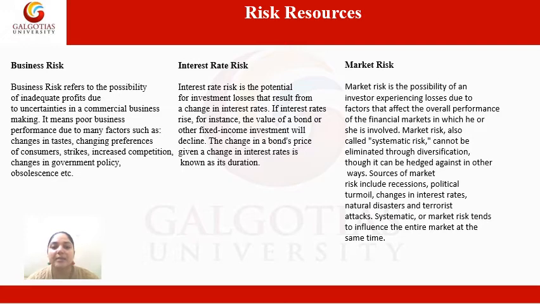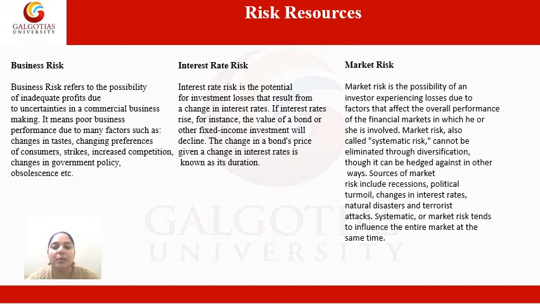The third one is market risk. Market risk is the possibility of an investor experiencing losses due to factors that affect the overall performance of the financial markets in which he or she is involved. The business risk, the first one, was related to a particular business, but market risk is related to all or the whole market.